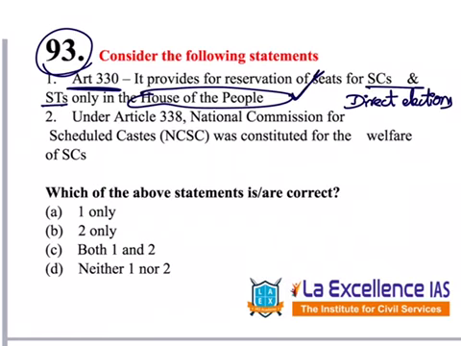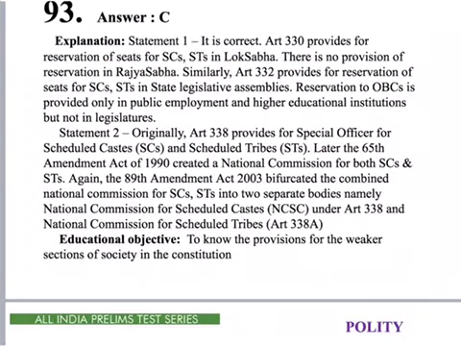Second one, under Article 338, National Commission for SCs was constituted for the welfare of SCs. Yes or no? Yes. Under Article 338A, it is for STs. Earlier, it was only one single commission, later divided. So as both the statements are correct, answer is C, both 1 and 2. Here, explanation and answer for this question is mentioned. Please go through it once.